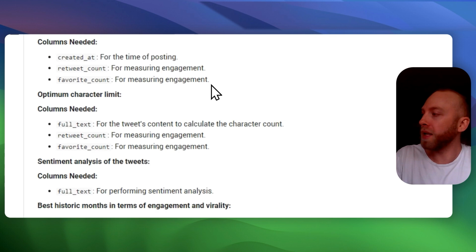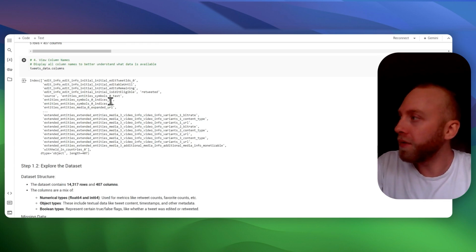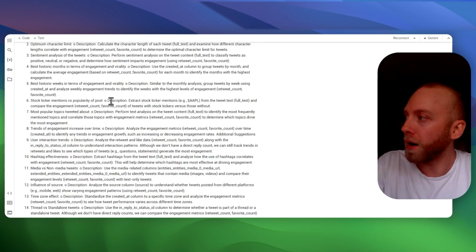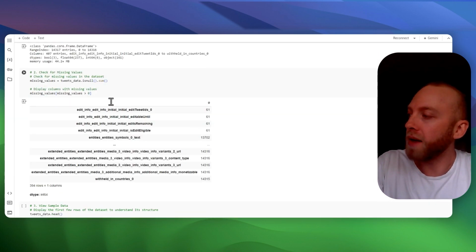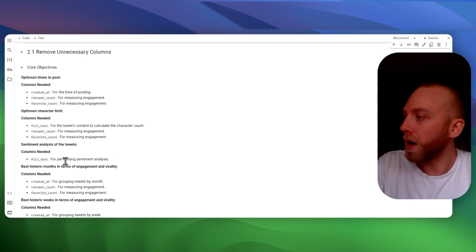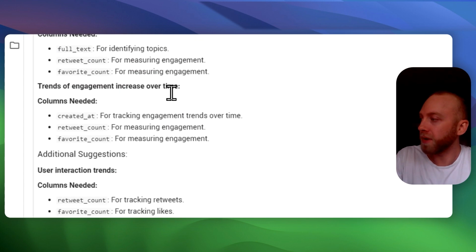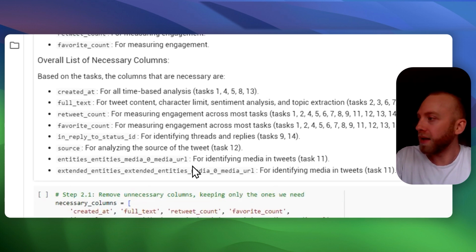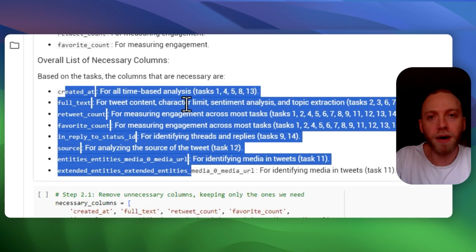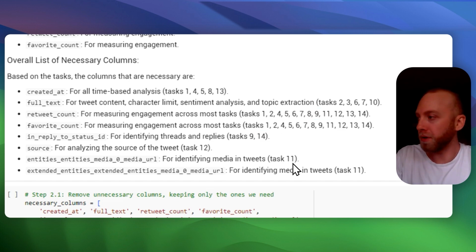So then we went on to clean the data. What we did is we found the columns that we needed to perform all of these tasks we said we wanted to above here. We found the necessary columns and then we just erased the rest. So, optimum times to post, this is what we determined we need, these columns, right? Then we got an amalgamation of the columns that we needed for the various tasks we wanted to perform.